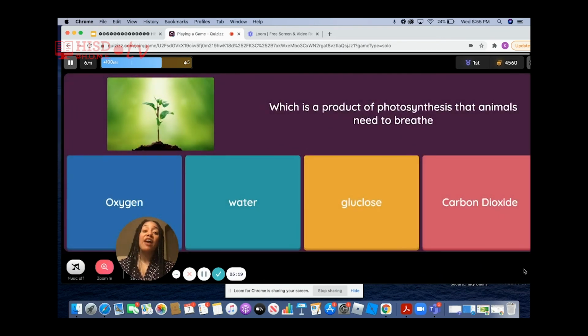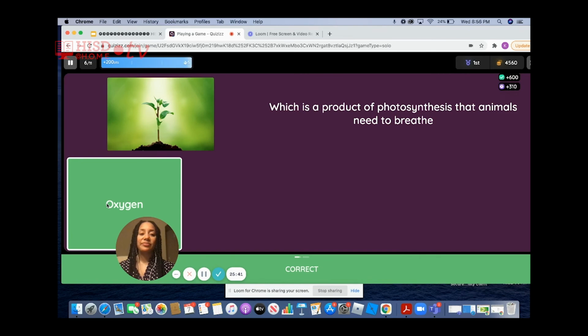Which is a product of photosynthesis that animals need to breathe? So a product that we all need to breathe. Not only animals, not just your dog or your cat, but me and you too. Right. We all need to breathe oxygen.